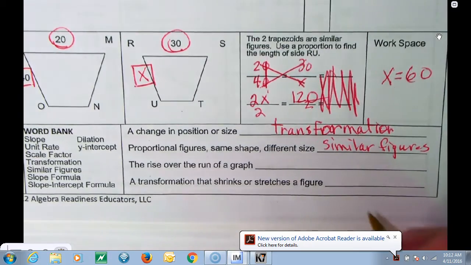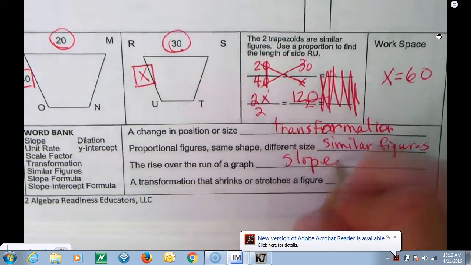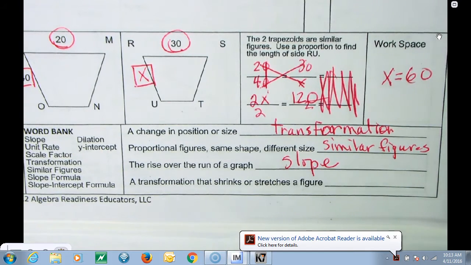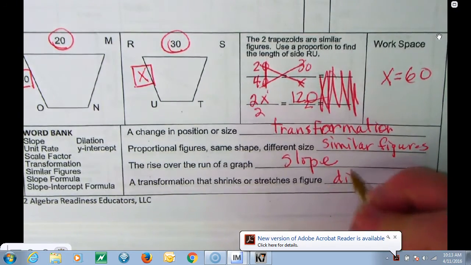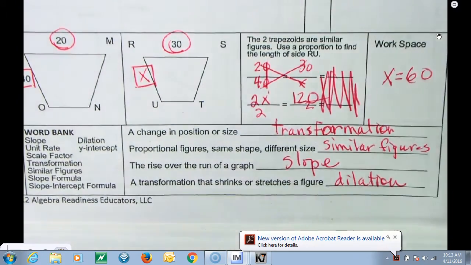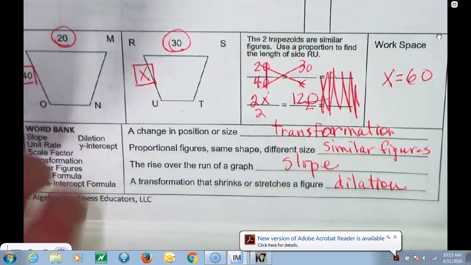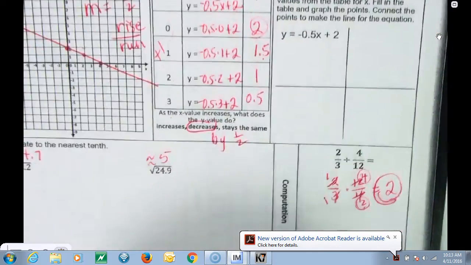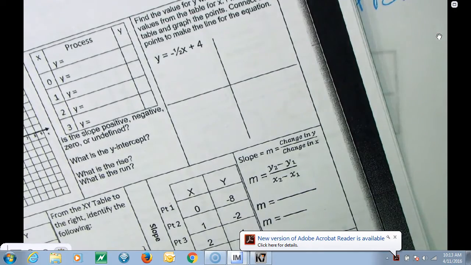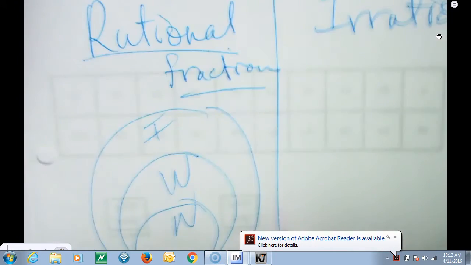The rise over the run. You're kidding. We've only said that a million times. A transformation that shrinks or stretches. Dilation. Good job. And to do a dilation, you have to use a scale factor. Put this in warm up. If you lose it again, it's a flat 0. Put it in warm up. Right now.